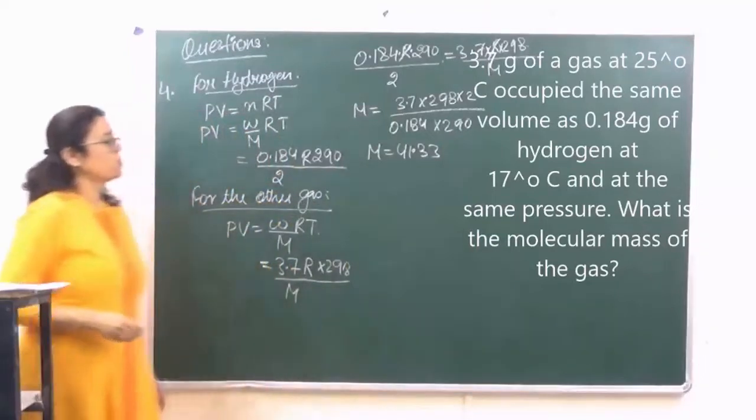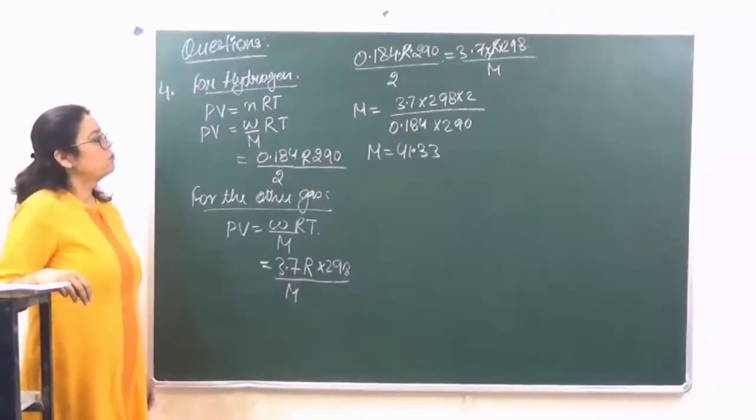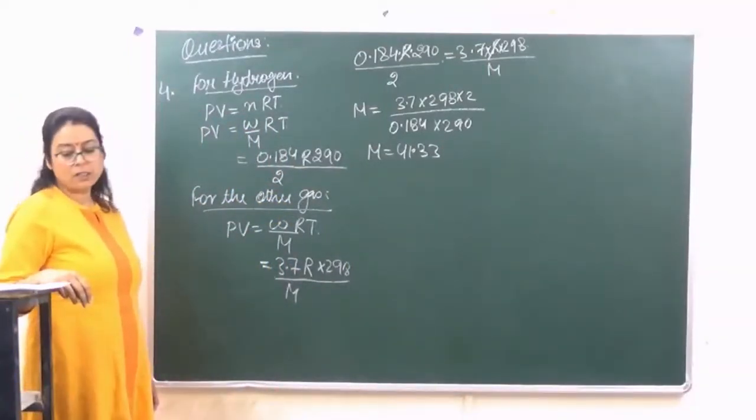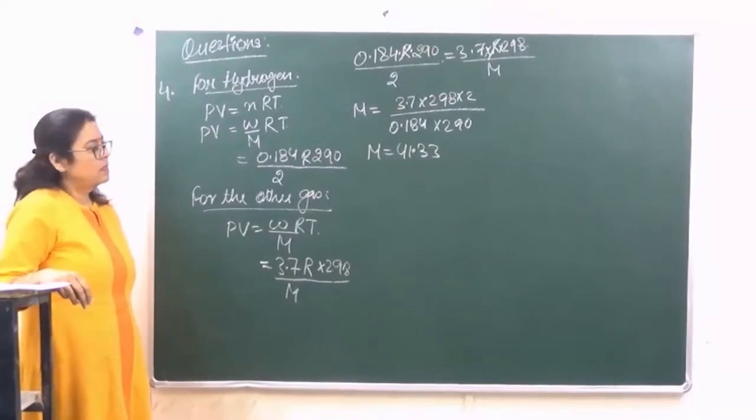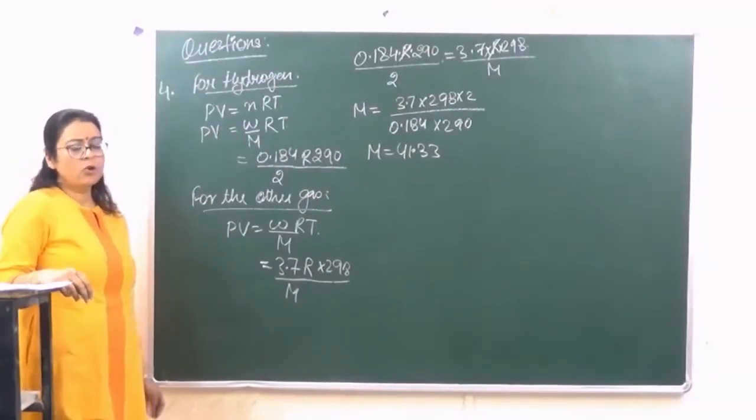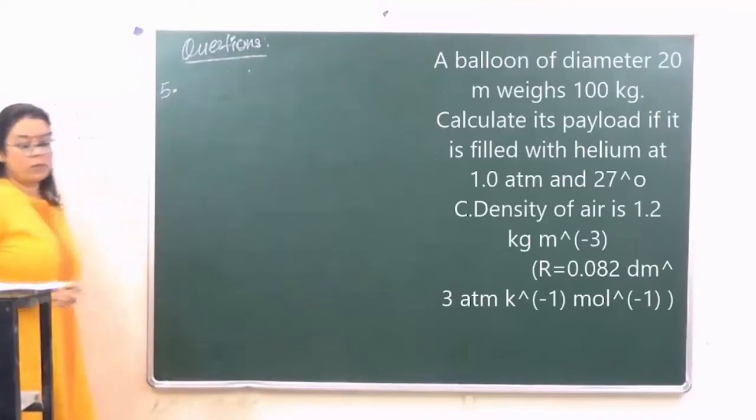So this is how you were supposed to do this question. 41.33 is the molar mass of the other gas. Understood? Let's go to question number 5. What is question number 5?